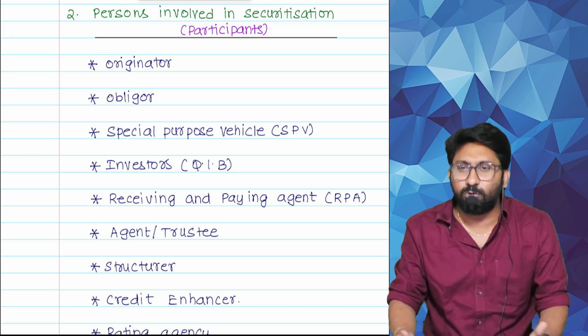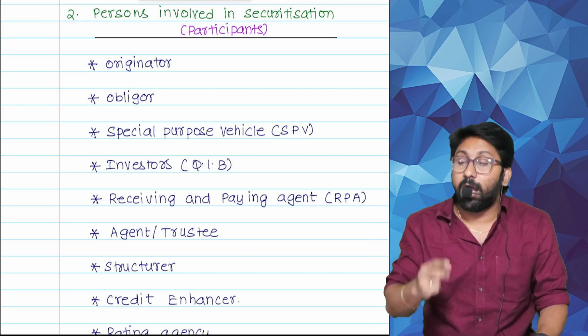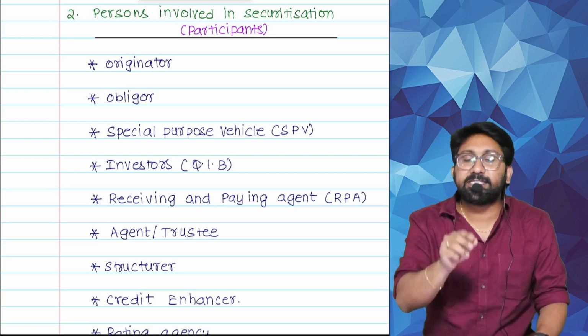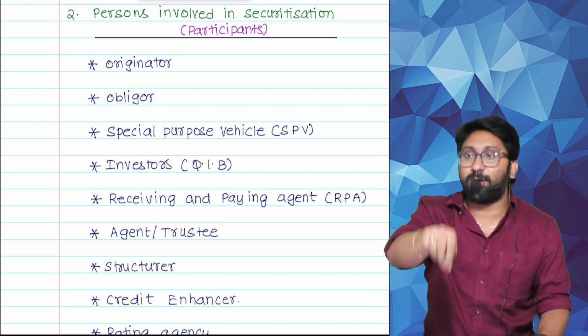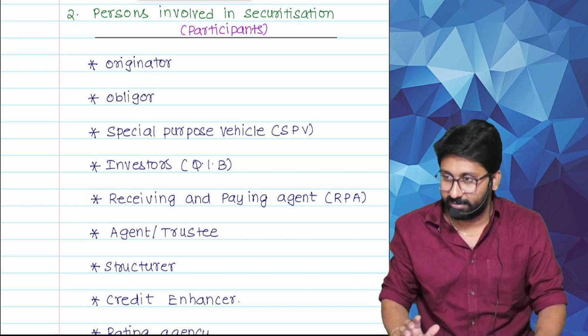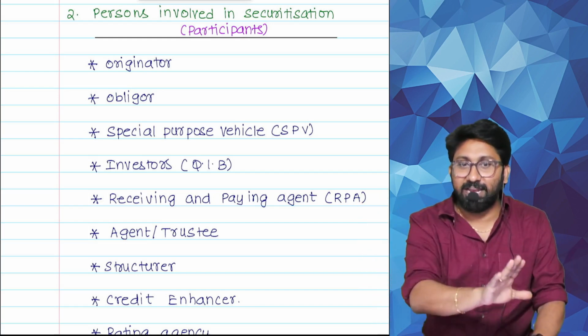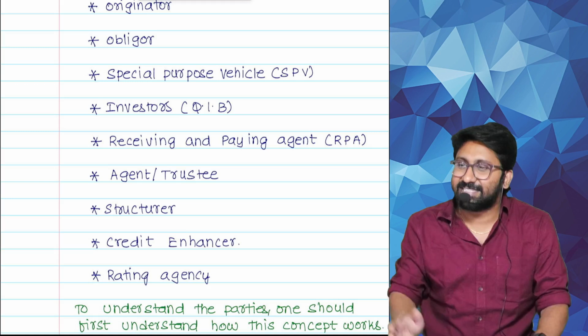Originator. Second, obligor. Who is that? Who is having an obligation is an obligor. Who originates the obligation is an originator. Okay. Main hero, special purpose vehicle. Okay. Next, side characters will come.